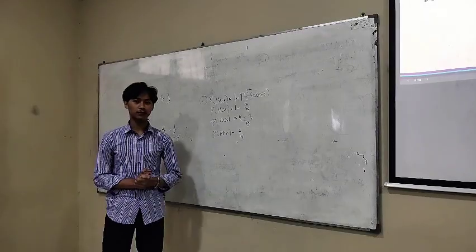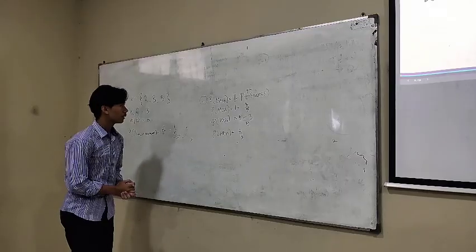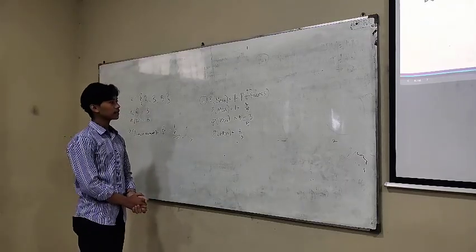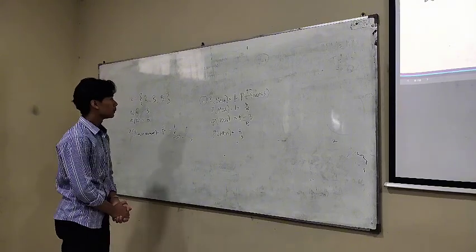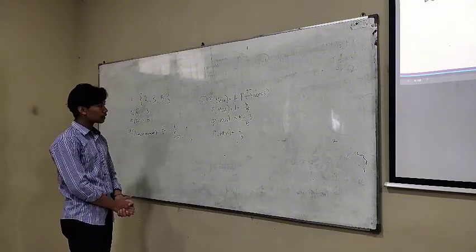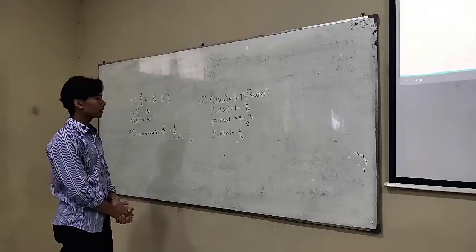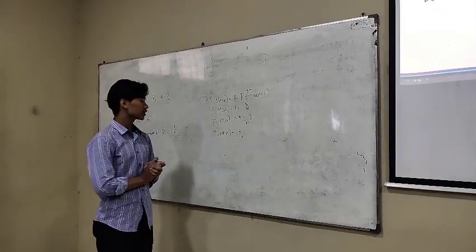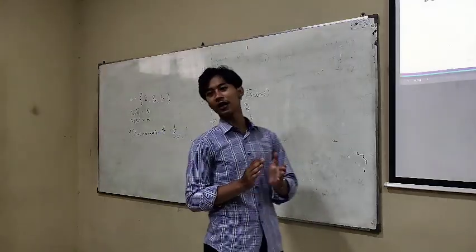Okay, so let's check the answer. P miss is 1 minus P success. So P success is 3 over 5 and P miss is 1 minus 3 over 5. So P miss is 5 minus 3 over 5. So P miss is 2 over 5. That's correct. Give big applause to Rafa.